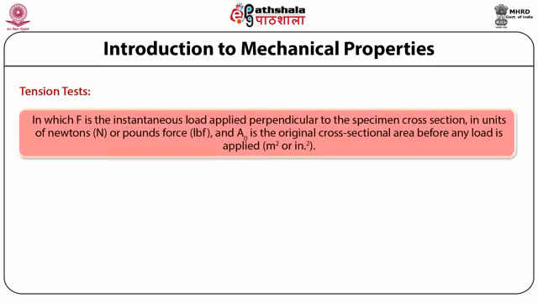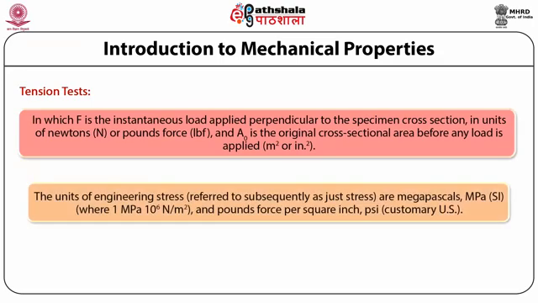in which F is the instantaneous load applied perpendicular to the specimen cross section in units of newtons or pounds force, and A naught is the original cross-sectional area before any load is applied in units of meter squared or inches squared.